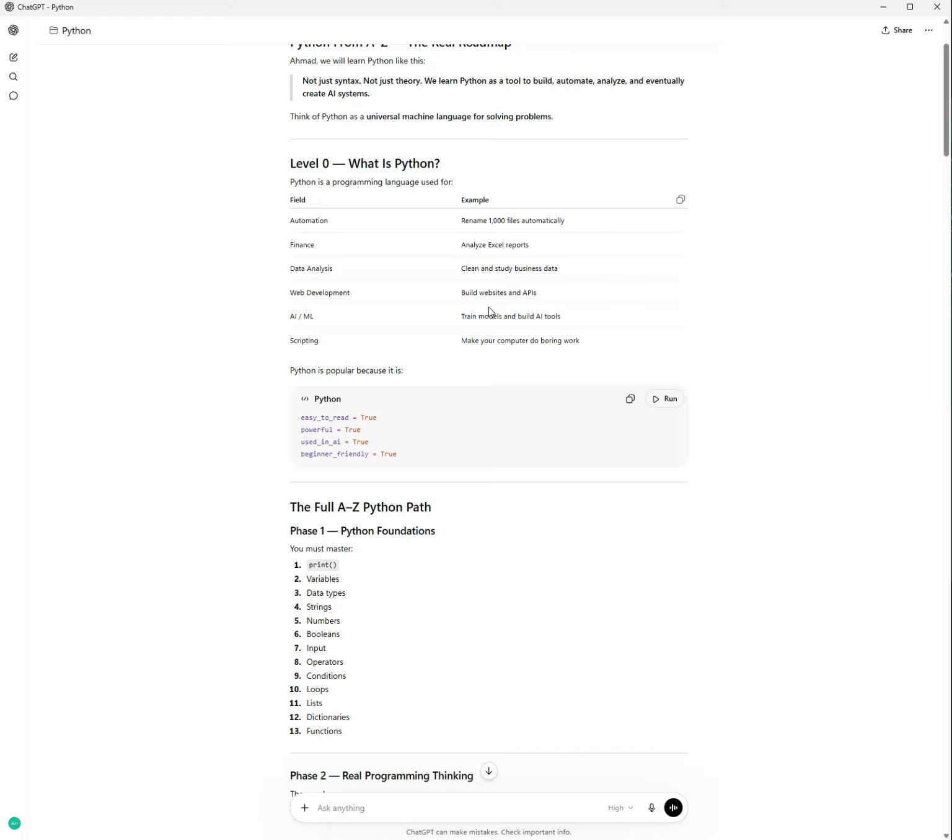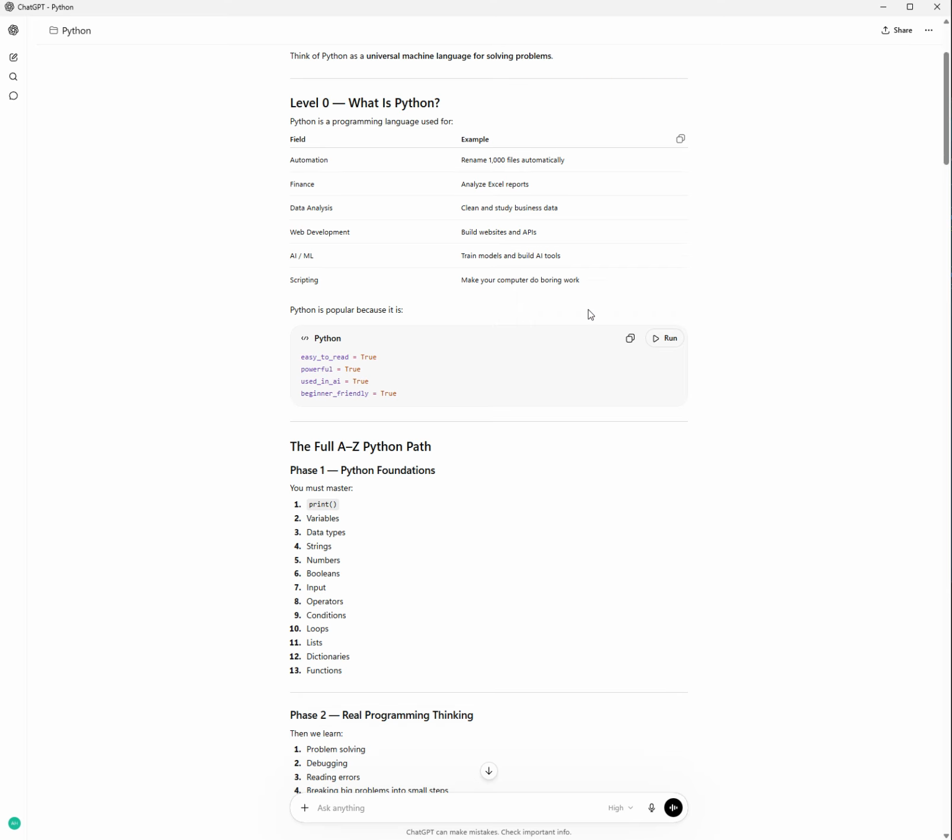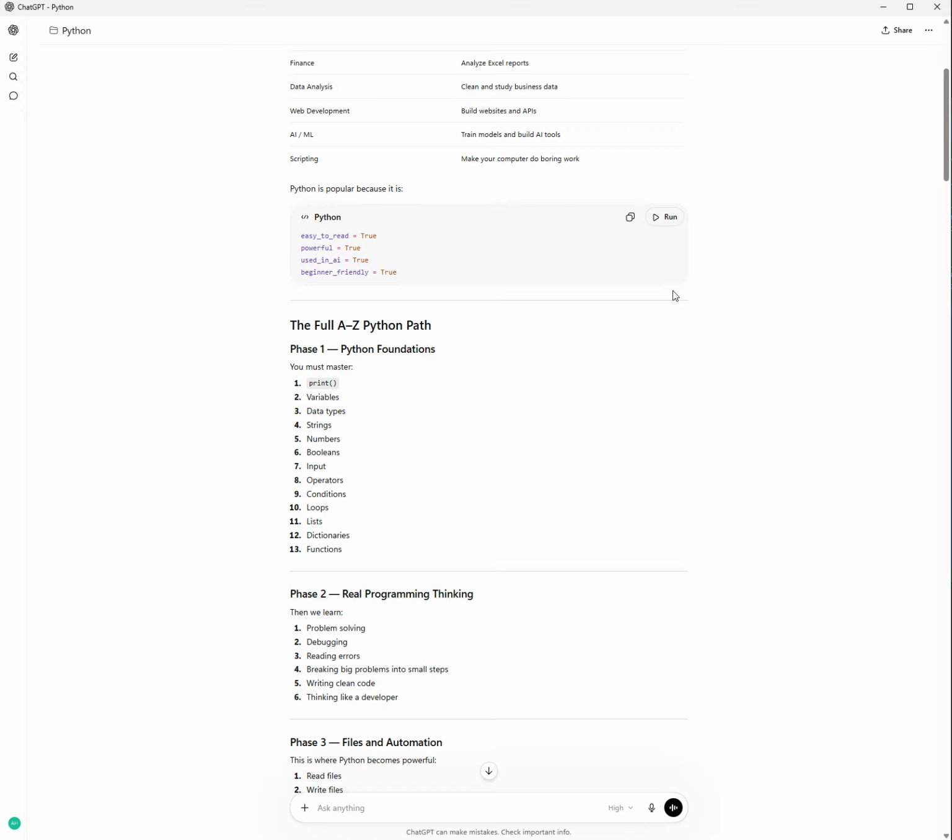Web development: build websites and APIs. AI and machine learning: train models and build AI tools. Scripting: make your computer do boring work. So Python is popular because it is, okay, he even gave it to us as code, easy to read. It's true, powerful, used in AI, and beginner friendly, which is all true. He even provided it as a Boolean expression.